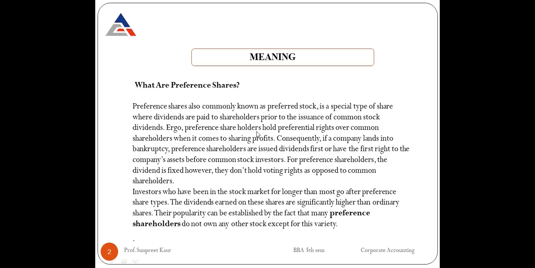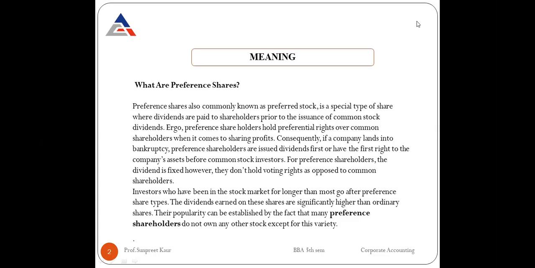They are saying that if a company lands into bankruptcy, preference shareholders are issued dividends first and have the first right to the company's assets before common stock investors. We have discussed just now that all the preference shareholders get the first right rather than the common shareholders. So they are much more important at the time when the dividend is to be paid.